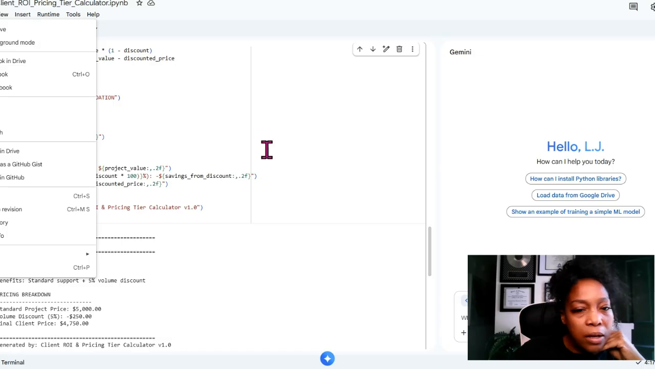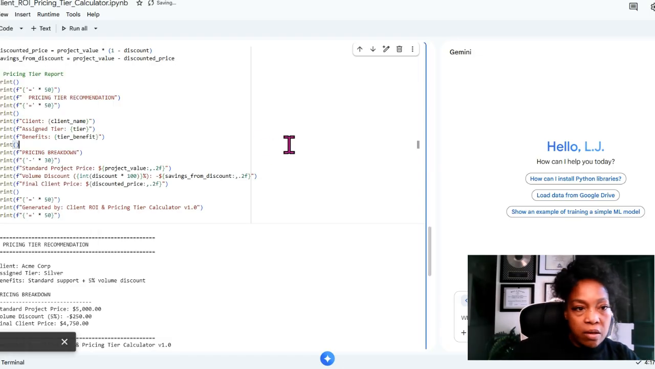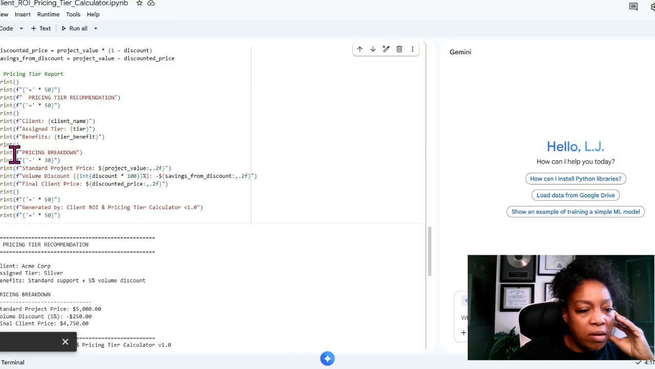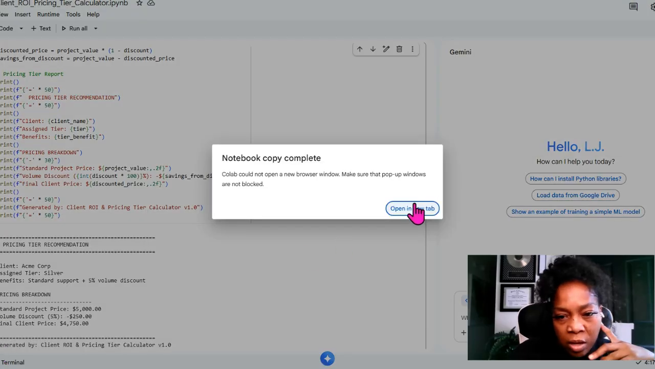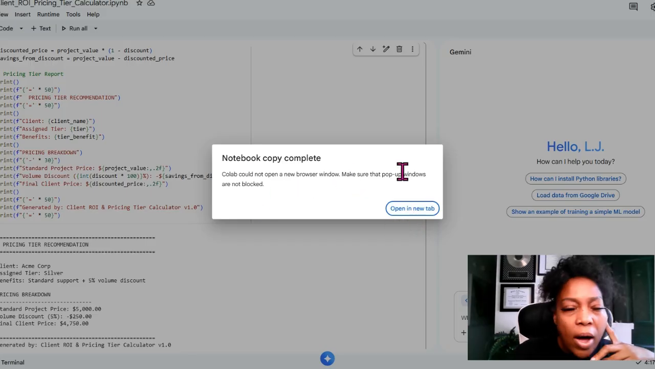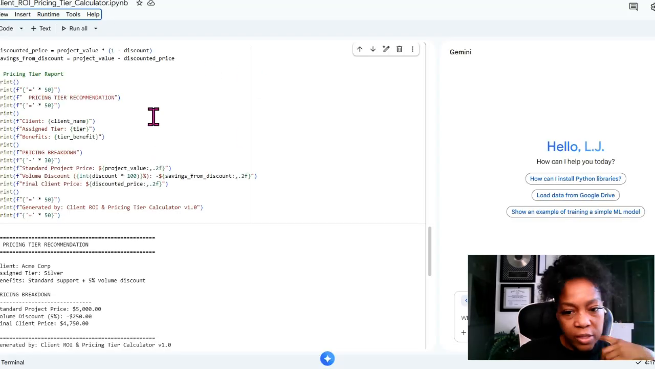I think it automatically updates, but we can do that command save. As you see right there, it's saving. And now we're going to save a copy in the drive. So it's creating it and it's sending it to the drive. Okay. But it said Colab could not open a new browser window, I don't have my pop-up window available. And I'm going to go away from that so y'all can't see my business.